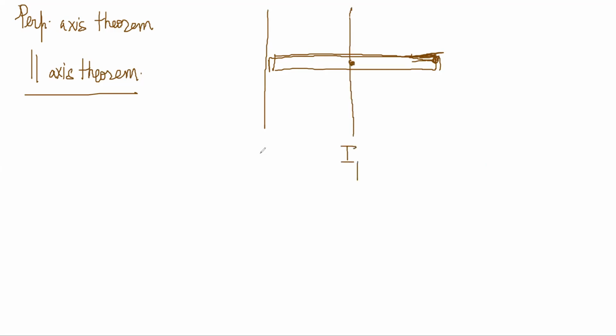This is I1. This is I2. We have already calculated moments of inertia in this case. This came out to be ML square by 3. This came out to be ML square by 12.